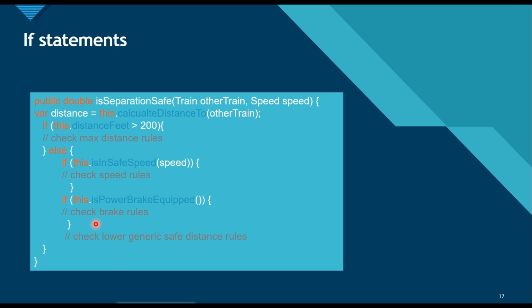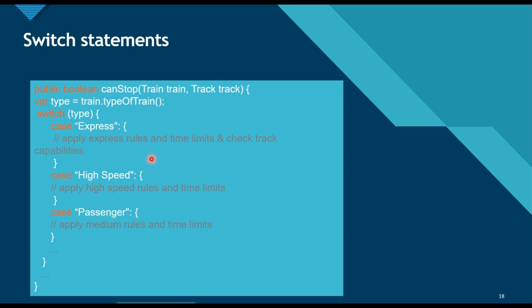So one thing we can do is to move this logic into a separate class or a service, and we can call that service from this service. So switch statements can also give us a clue that the method is doing more than what it should be. So let's see an example.